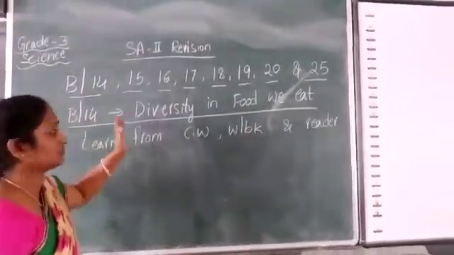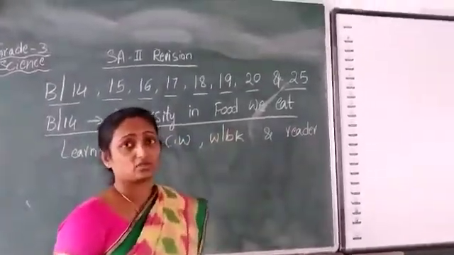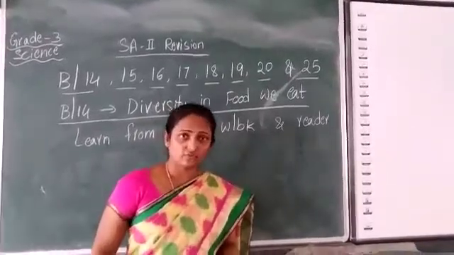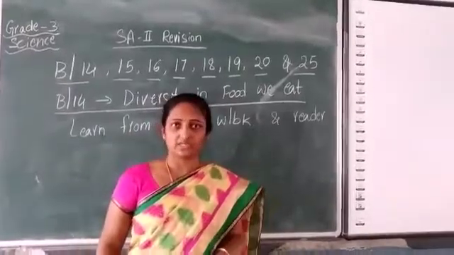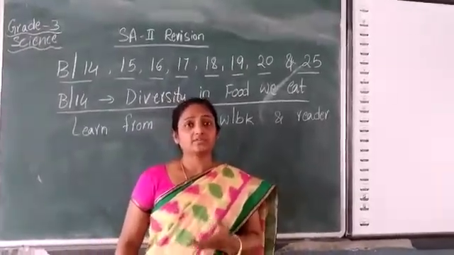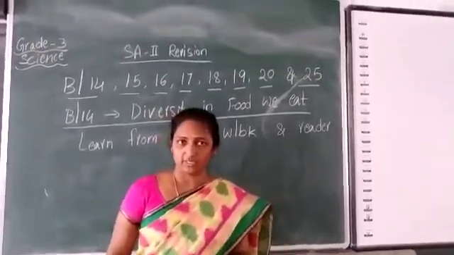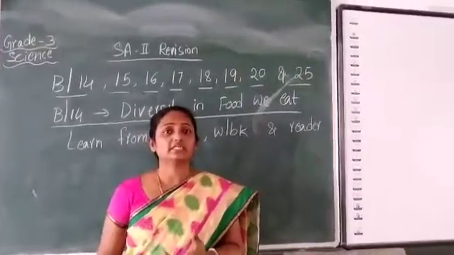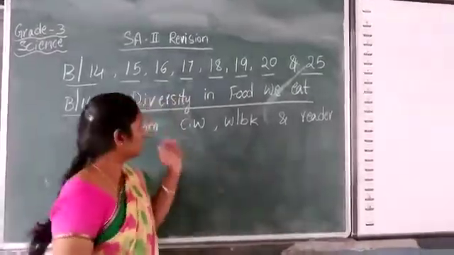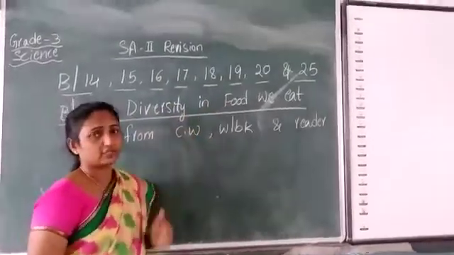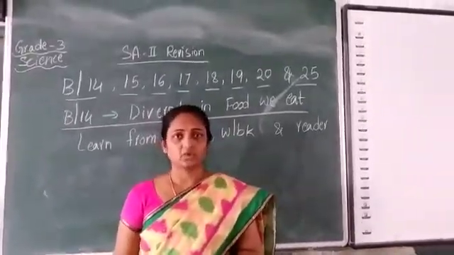So what did we learn in block 14? Diversity in food we eat. The different kinds of foods which are popular in different regions, different parts of India, the different kinds of food eaten by different kinds of people in a family, and even the amount of food eaten by each member of the family. In that way we have learned diversity in food we eat. Now we'll revise the answers which are very important in this block, children.